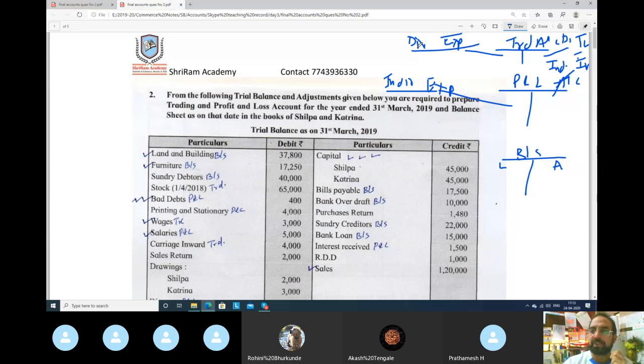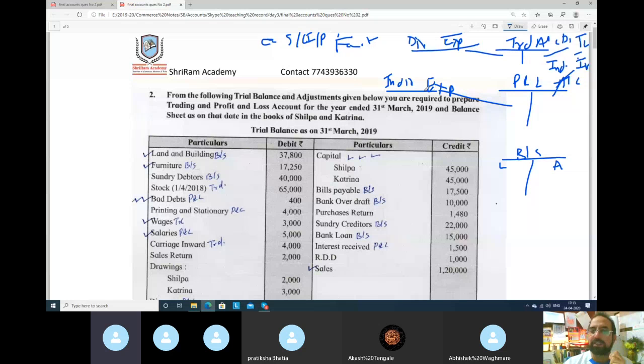Direct expenses are those expenses which are directly related to the manufacturing, means factory related expenses. Example, wages, carriage inward, purchase.